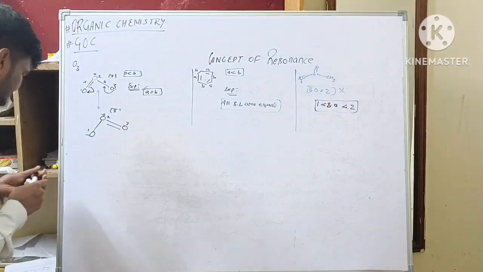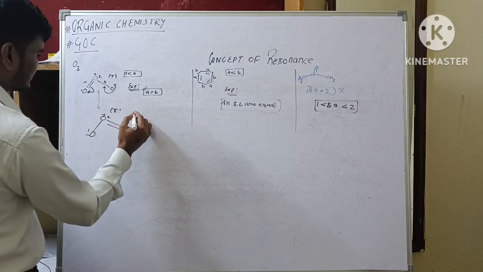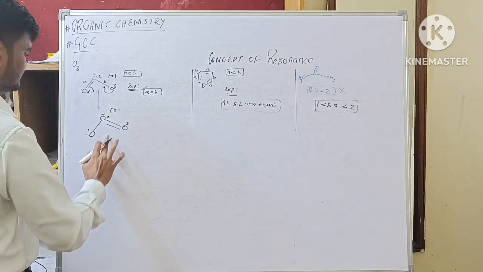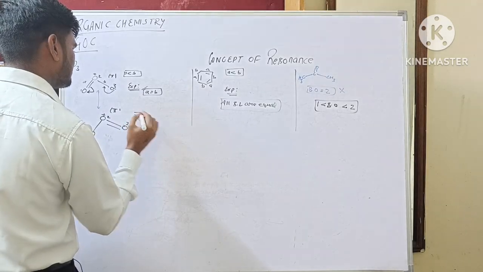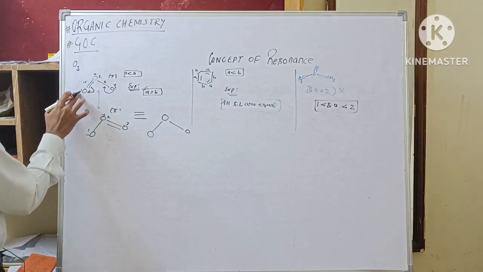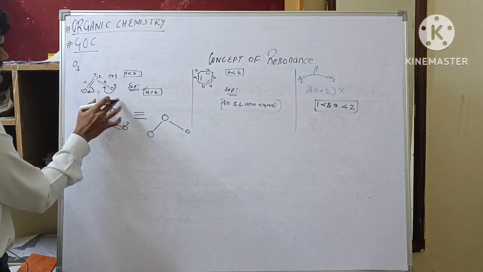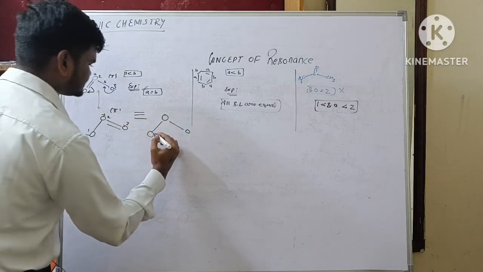If I draw the resonance hybrid of these canonical forms, it will be like this: double bond between 1 and 2, double bond between 2 and 3, so partial double bond character between 1, 2 and 3.